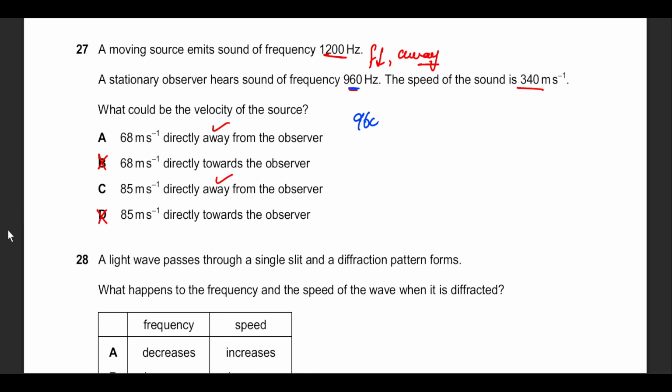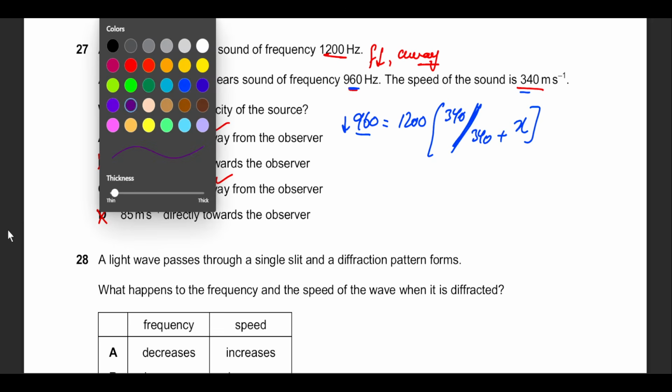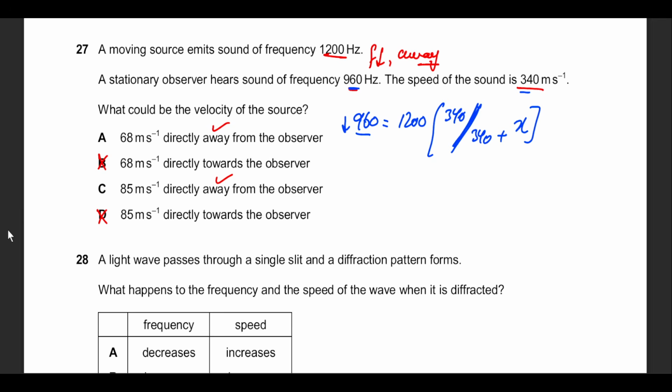So this is going to be 960 equals the standard frequency that we couldn't hear, which existed, multiplied by the speed of sound, which is 340, divided by 340. Now, this is where you have to be clever about this. Since the answer is getting smaller, the denominator should be greater. So it's going to be 340 plus x. Or better still, if you memorized it, you can just use that formula.